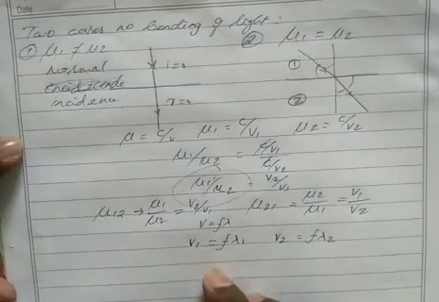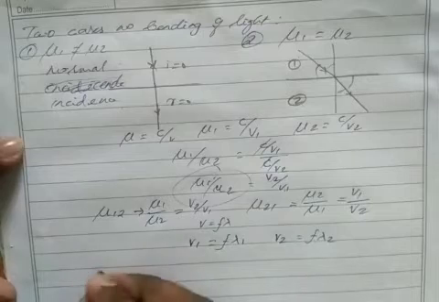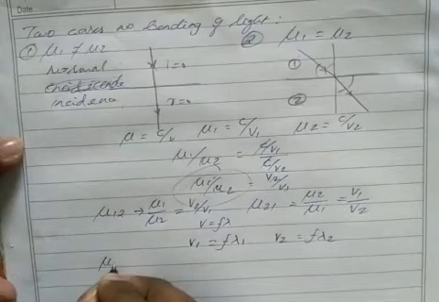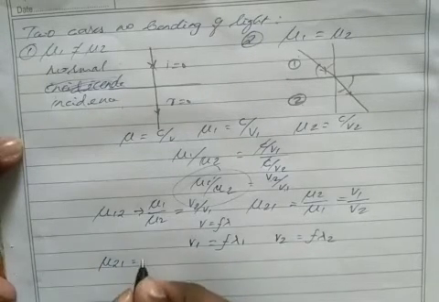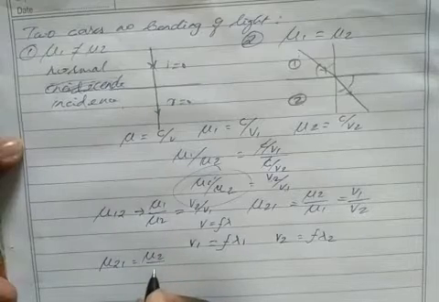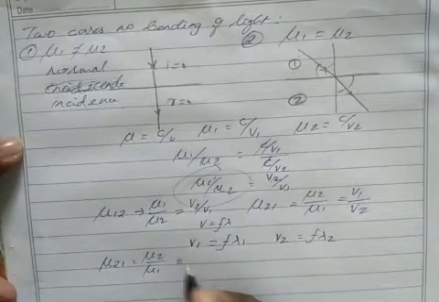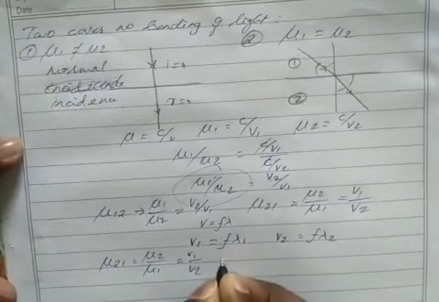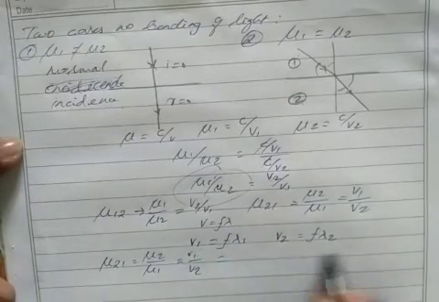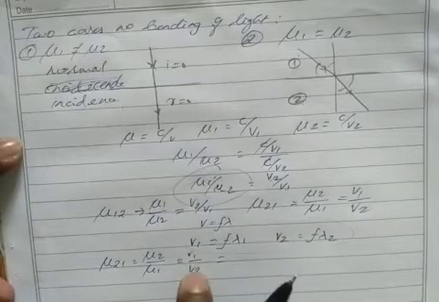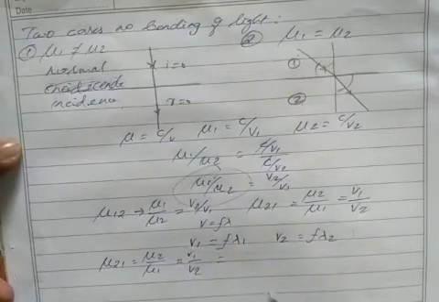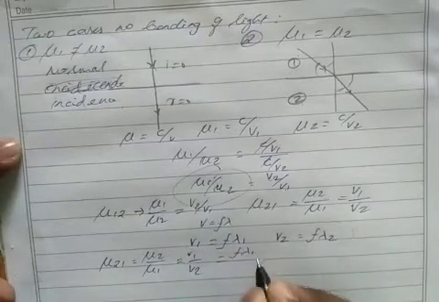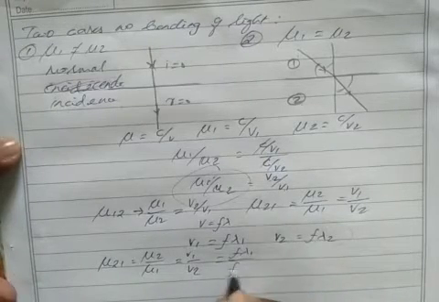Clear? So as per this, I take the formula mu21 equal to mu2 by mu1 equal to v1 by v2. I substitute v1 by v2 from here. What is v1 by v2 actually? v1 is f lambda 1 divided by v2 is f lambda 2.